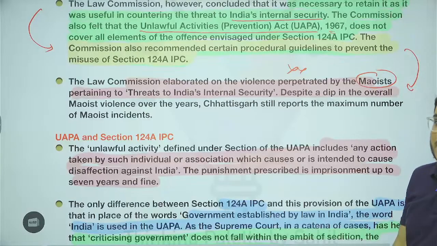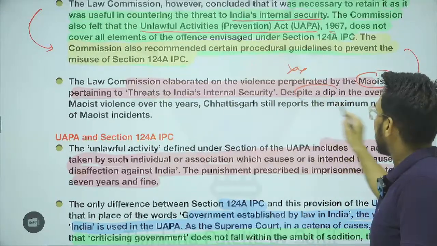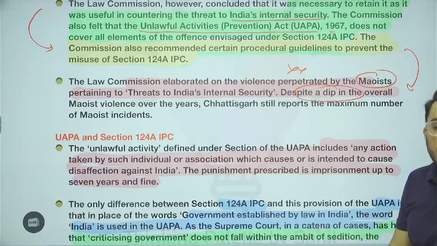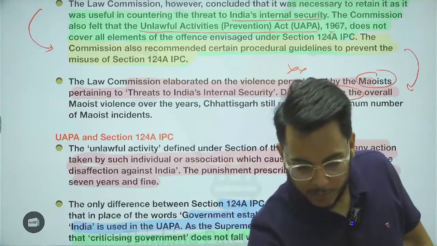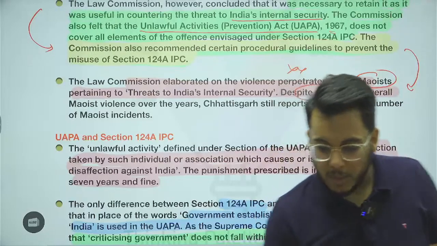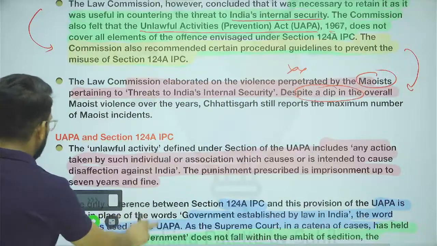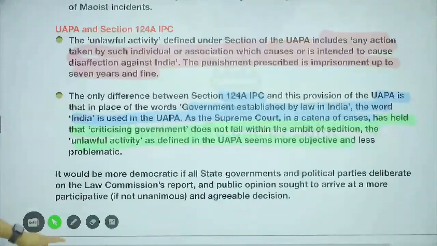But actually the point is that the Law Commission is not taking cognizance of the fact that in the last few years there is a significant dip in Maoist violence. And secondly, there are many times when the law of sedition has been used for political purposes. Okay. Now, when we talk about the UAPA, the Unlawful Activities Prevention Act, and sedition, that is section 124A.